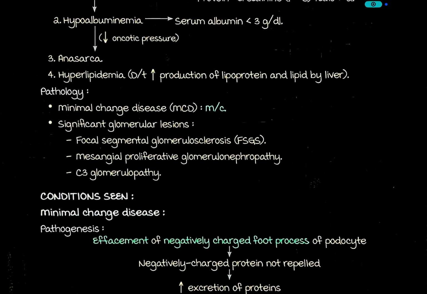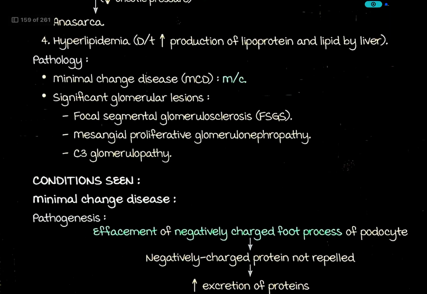Decreased oncotic pressure will cause anasarca. Hyperlipidemia is due to increased production of lipoprotein and lipid by the liver.